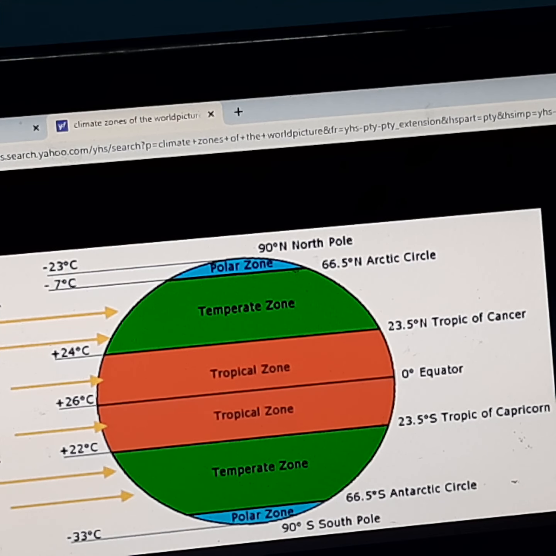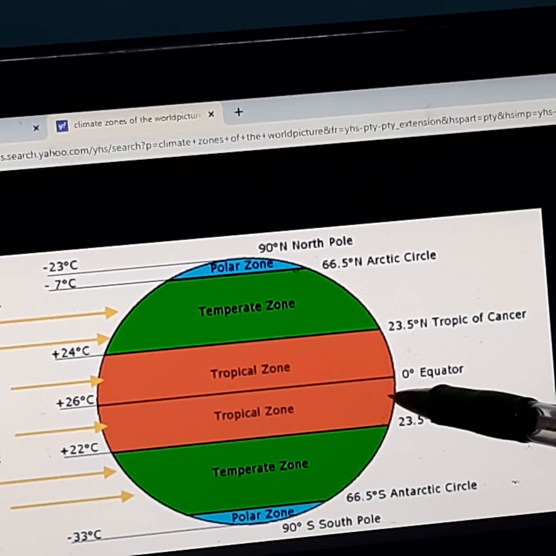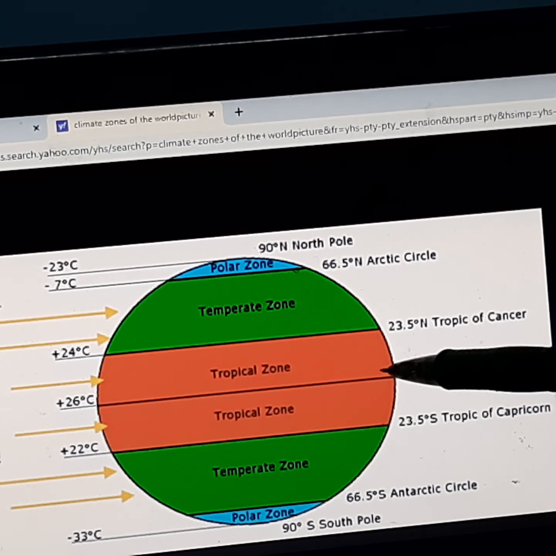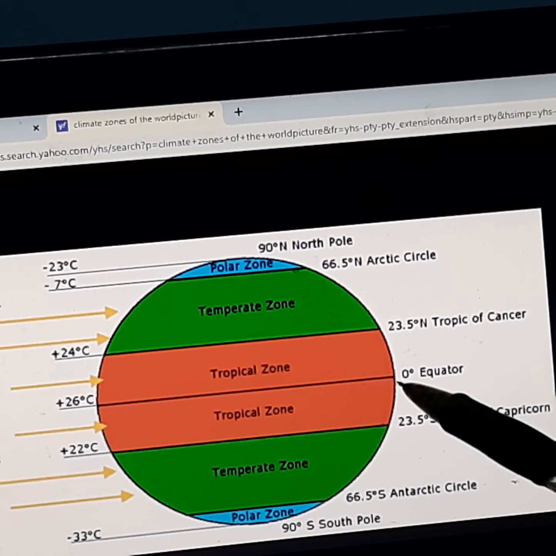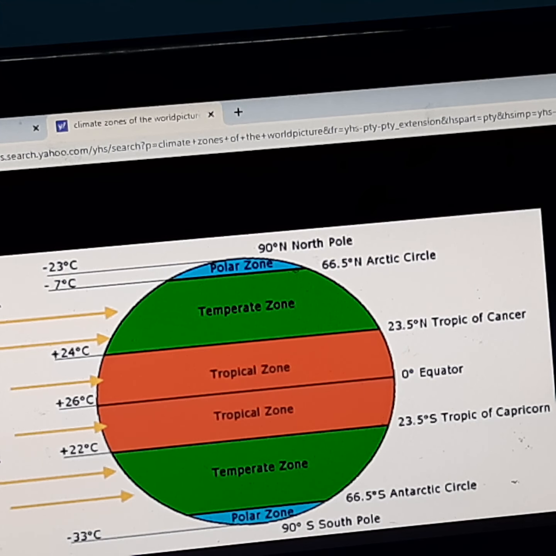Now, within this, from 10 degree north to 10 degree south latitudes, this part of the tropical zone is known as equatorial zone. Here the angle of incidence of sun's rays is between 66.5 degree and 90 degree, that is the maximum. So the sun's rays are very hot here because the incidence of sun's rays is the highest here. So this equatorial zone remains hot throughout the year. So the climate is hot and wet throughout the year in equatorial zone.